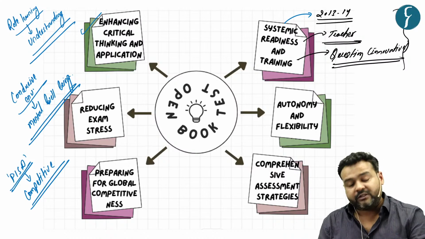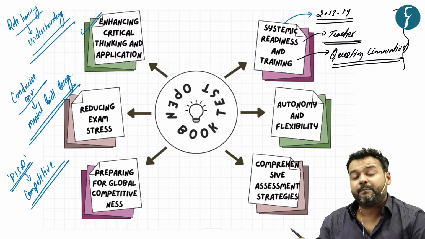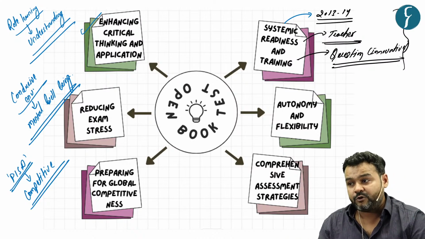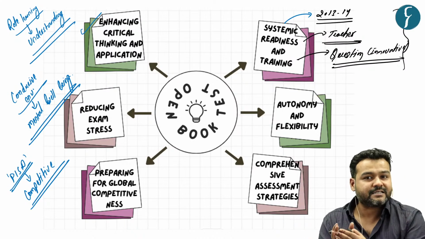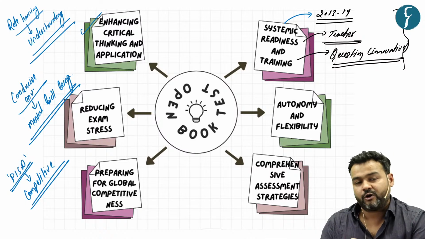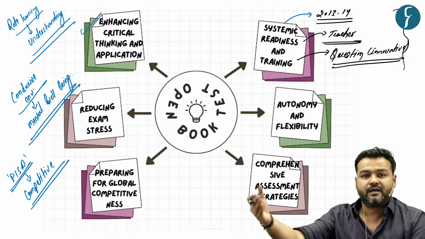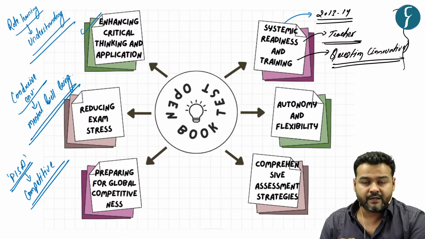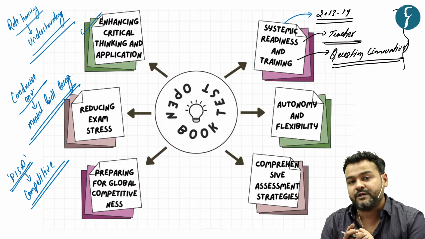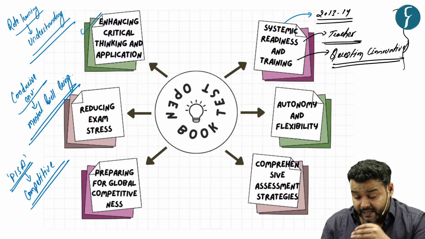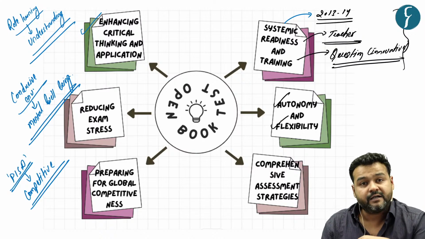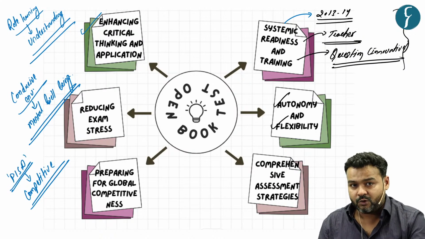Now, the author says that for open book examination, you have to create a tailor-made assessment program for different schools, for different groups of children. Now, this requires autonomy and flexibility, true, so that you can design your program.